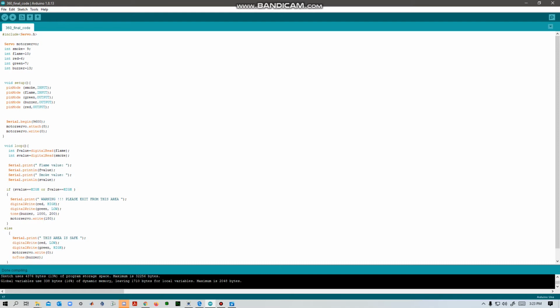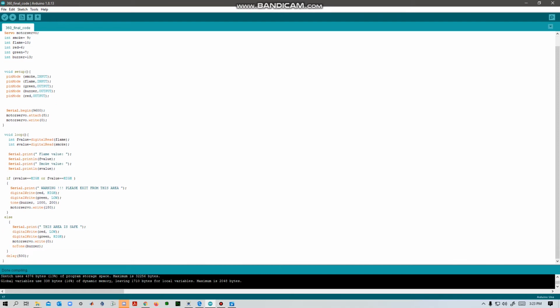When the S value, the smoke value, and the flame value turn high, or either of them turns high, that means it turned to 1, then it will print please exit from this area, the red LED will glow, the green LED will turn off, the buzzer will make sound, and the servo motor will turn 180.